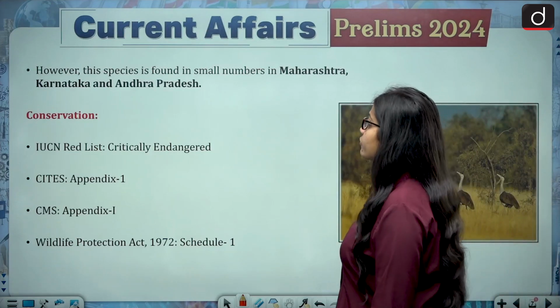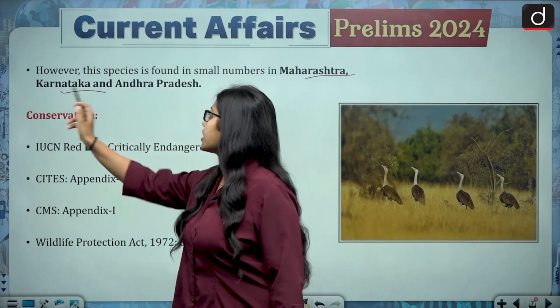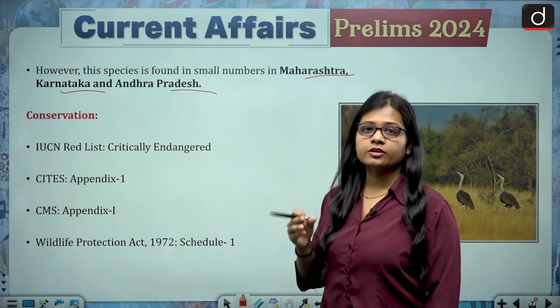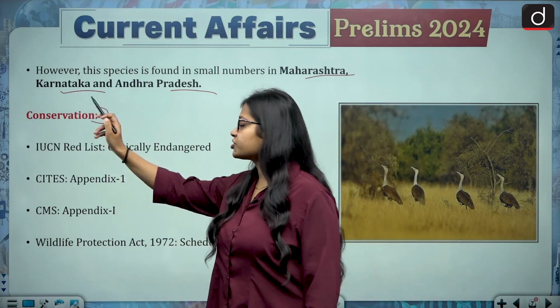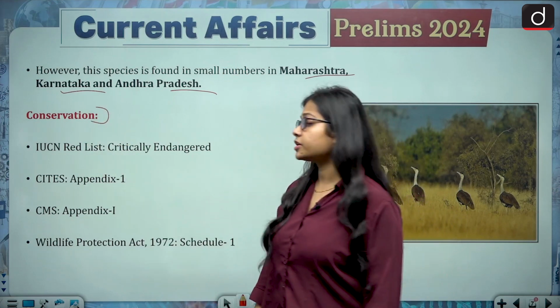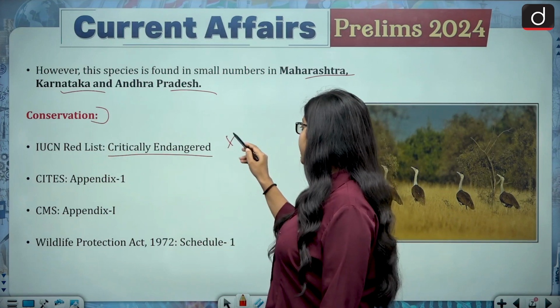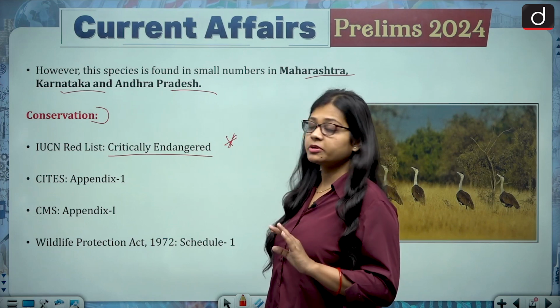However, this species is found in small numbers in Maharashtra, Karnataka, and Andhra Pradesh. So this tells us that apart from Rajasthan and Gujarat, they are found in other states also. Now about the conservation status of the Great Indian Bustard. The IUCN Red List status is critically endangered. Very, very important point. You should remember this. It can be asked in the examination.